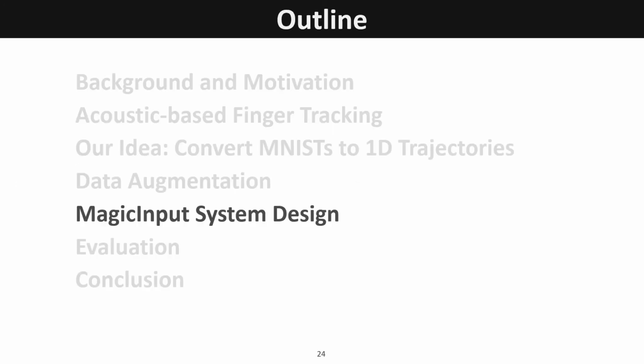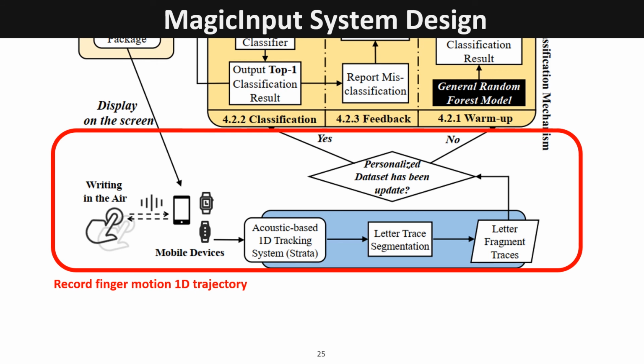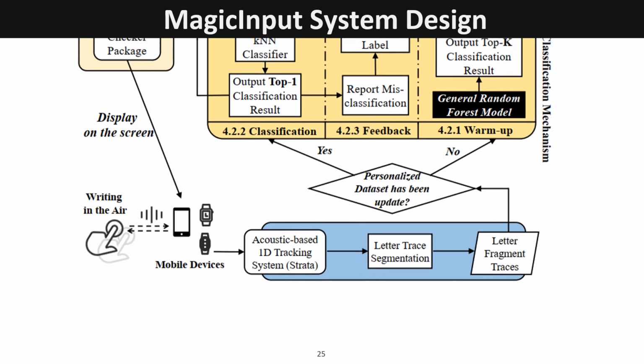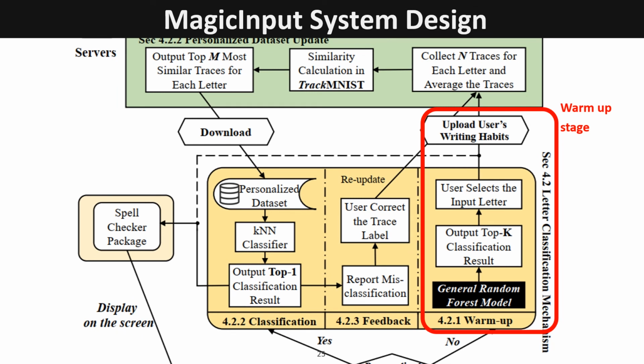Now, we present the entire pipeline of our proposed MagicInput. First, acoustic-based technology is used to record the 1D trajectory of the user's finger motion, and we use a letter segmentation module to obtain each letter's 1D traces. Then, we judge whether the personalized dataset has been updated. If not, we go to the warm-up stage. The warm-up stage is to use the general pre-trained classification model to output top K result for the user. The selected results are uploaded to the server.